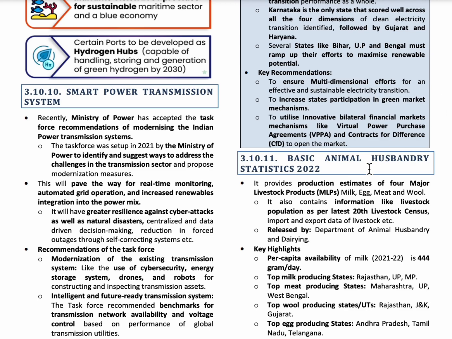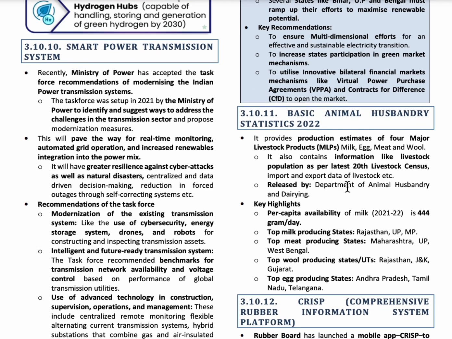The next topic is Basic Animal Husbandry Statistics 2022. So it is released by the Department of Animal Husbandry and Dairying. So as per the reports, the per capita availability of milk is 444 gram per day. Rajasthan, Uttar Pradesh and Madhya Pradesh are the top milk producing states.